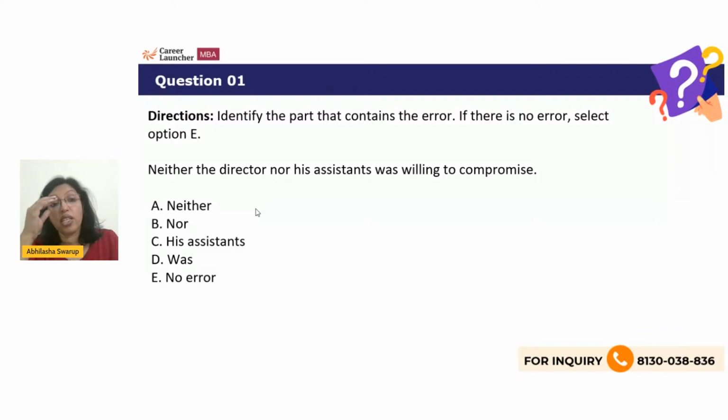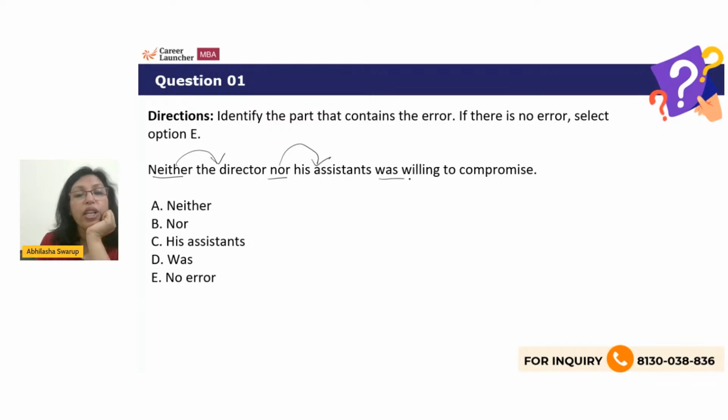Yes, guys, I'm waiting for your answers. Come on, everyone. We're going to try and do a few questions. Okay, answer is C. I've got some answers. Let's take a look. I know that neither refers to the director, nor refers to his assistants. Was willing to compromise. This is the verb, was willing. This is singular, but assistants is the nearest subject, which is plural. So if this is plural, then this had to be plural also. So we should have said were willing to compromise. Therefore, the error is in part D, and that's going to be your correct answer.